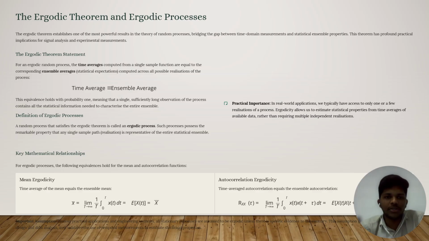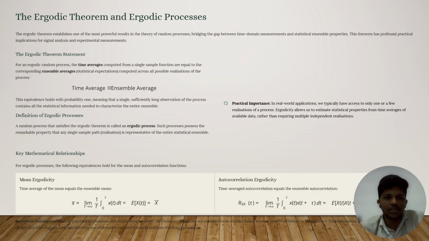The ergodic theorem statement tells us that for an ergodic random process, the time average computed from a single sample function is equal to the corresponding ensemble average, the statistical expectation computed across all possible realizations of the process, that is time average is equal to ensemble average. The equivalence holds with probability 1, meaning that a single sufficiently long observation of the process contains all the statistical information needed to characterize the entire ensemble.